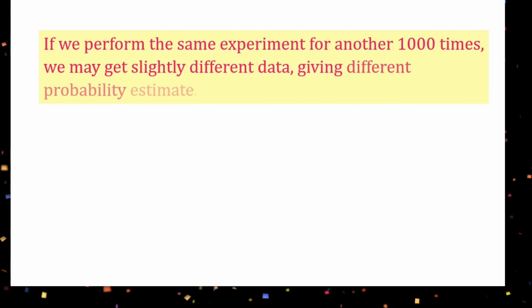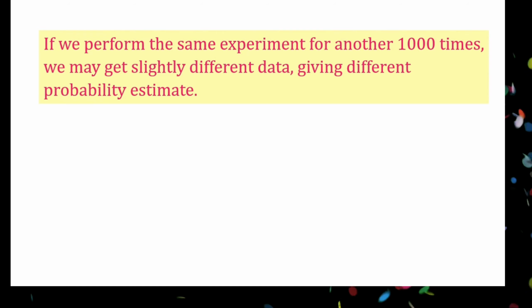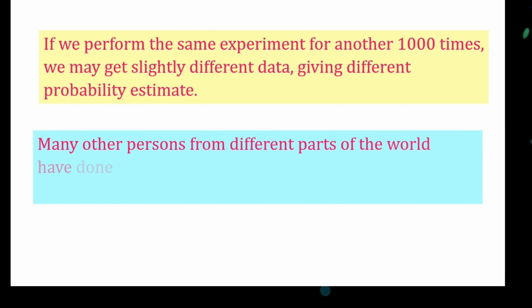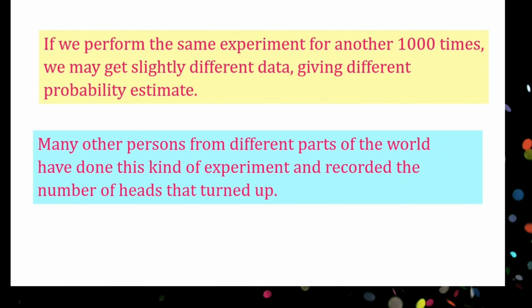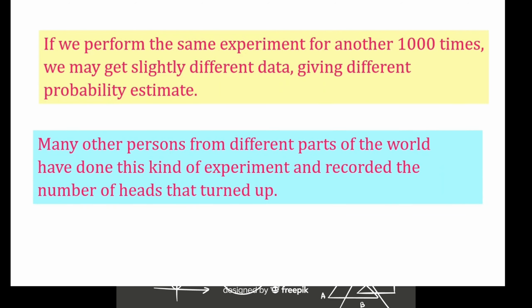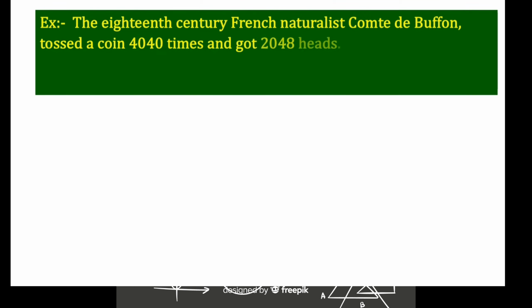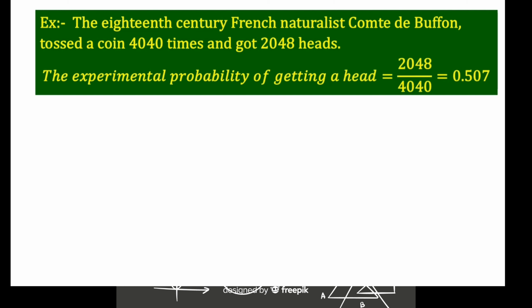If we perform the same experiment for another 1000 times, we may get slightly different data, giving a different probability estimate. Many other persons from different parts of the world have done this kind of experiment and recorded the number of heads that turned up. The 18th century French naturalist Comte de Buffon tossed a coin 4040 times and got 2048 heads. The experimental probability of getting head is 2048 by 4040, that is equal to